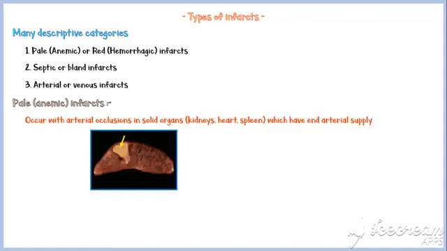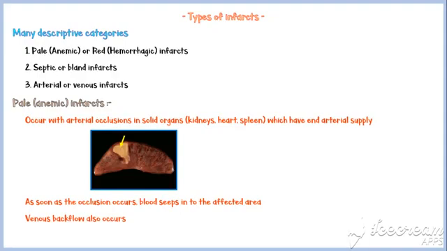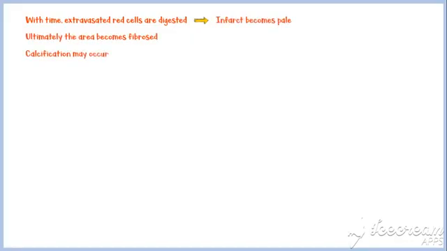As soon as the occlusion occurs, blood seeps into the affected area. And venous backflow also occurs. So, the infarct is initially red in color. With time, extravasated red cells undergo enzymatic digestion. So, the infarct becomes pale. Ultimately, the infarcted area becomes fibrosed. Sometimes, calcification may also occur. And secondary infection of these infarcts leads to abscess formation.